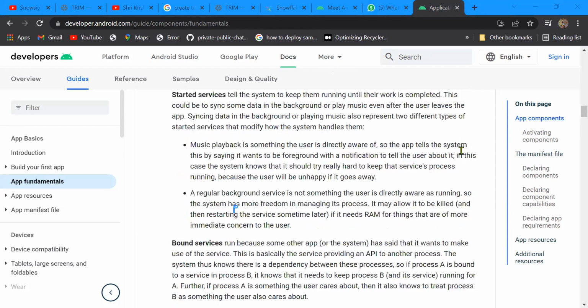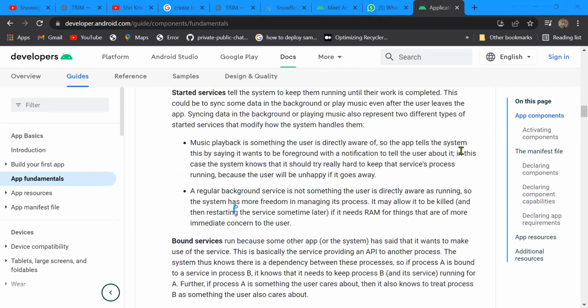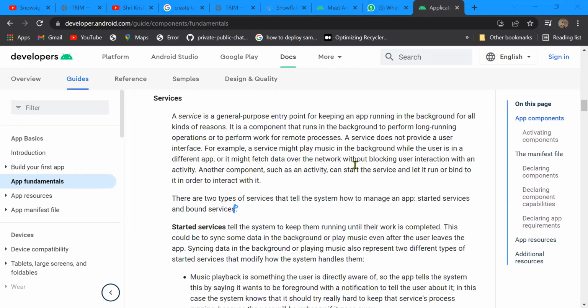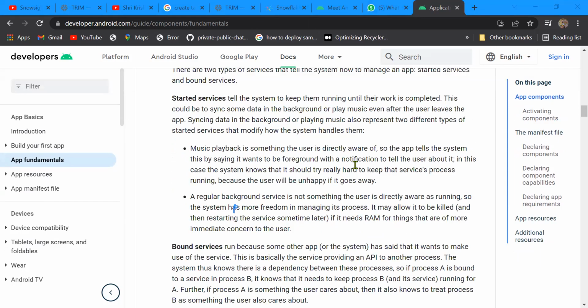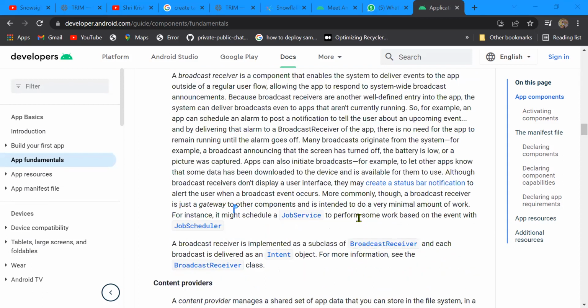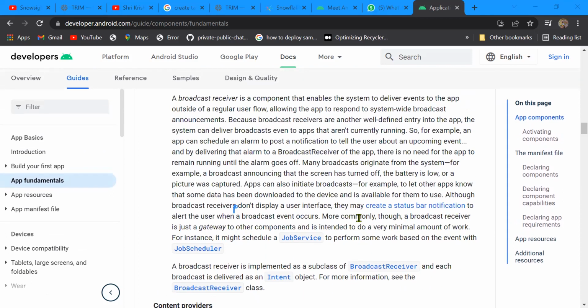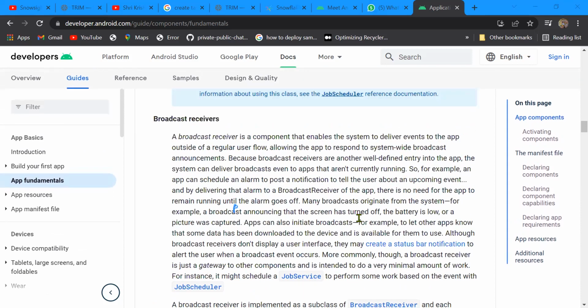Okay, so this is a service, where every process that runs in the background is considered to be a service, and in our advanced projects we will use it also. Okay, so this is what a broadcast receiver is.